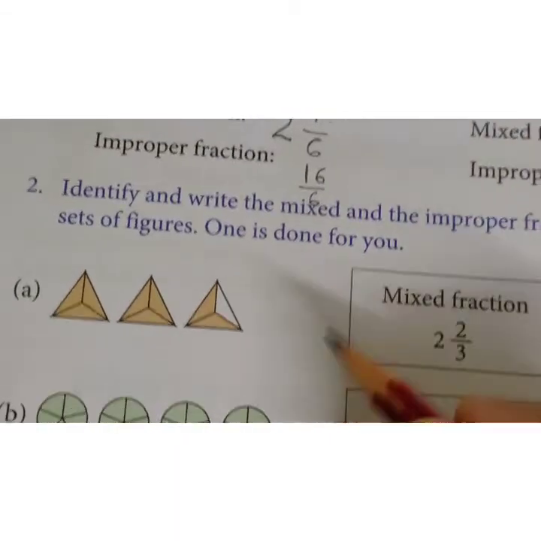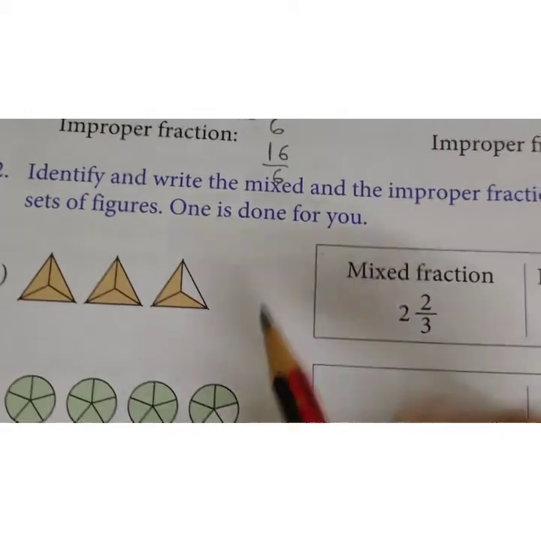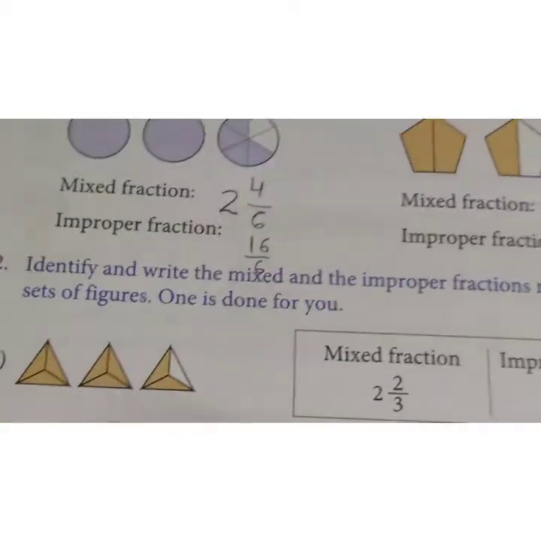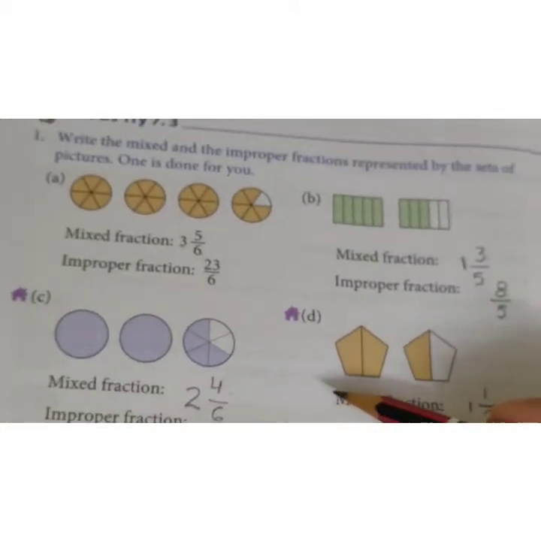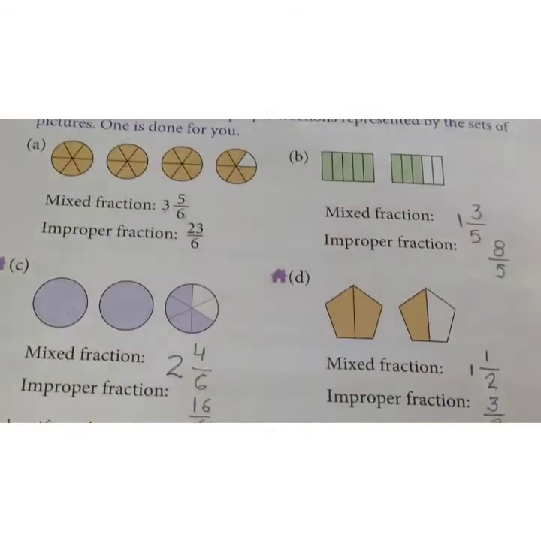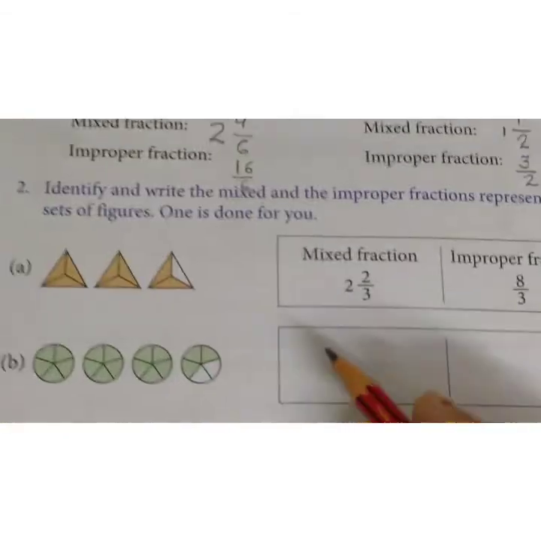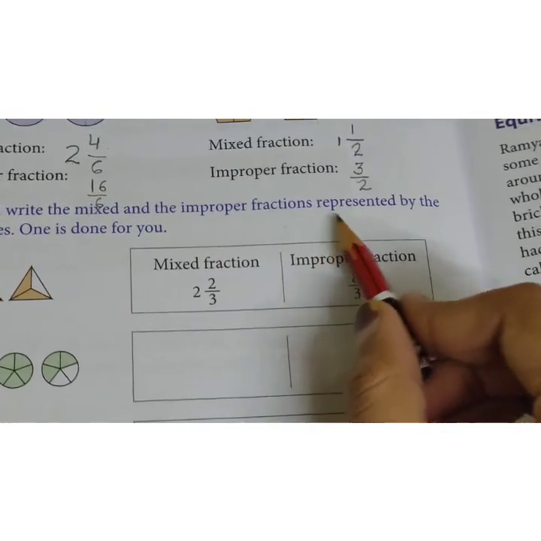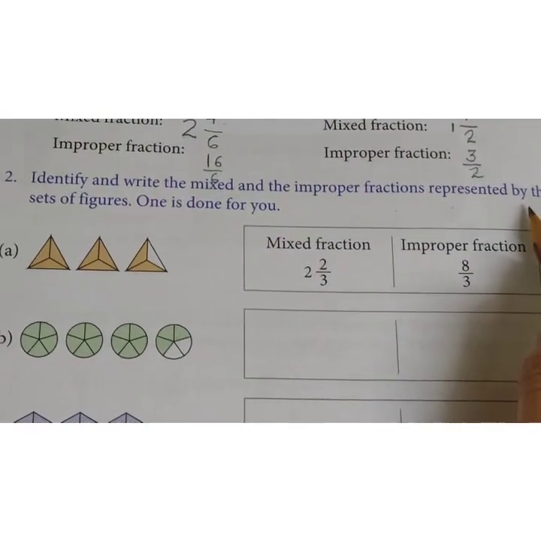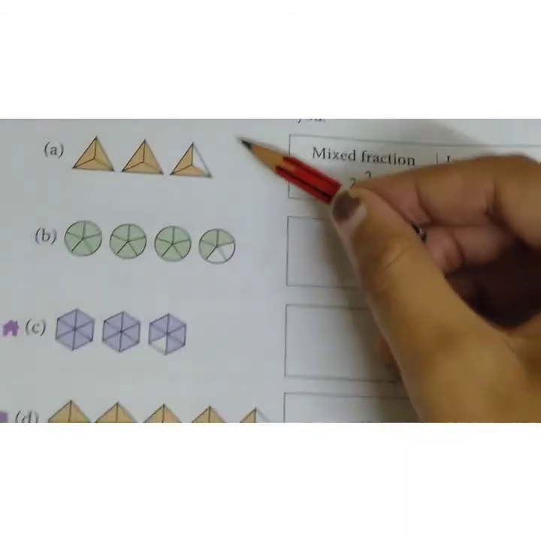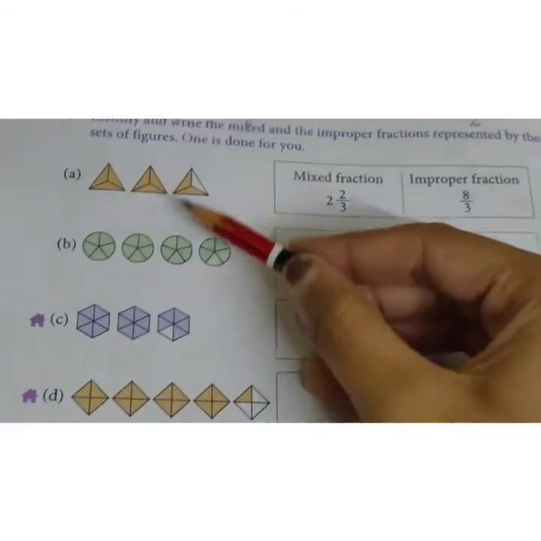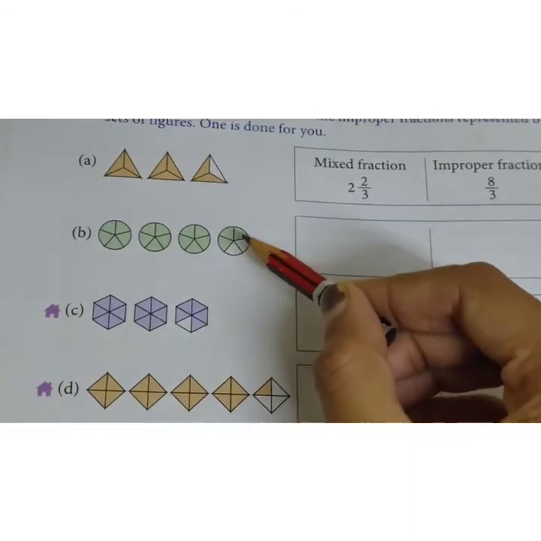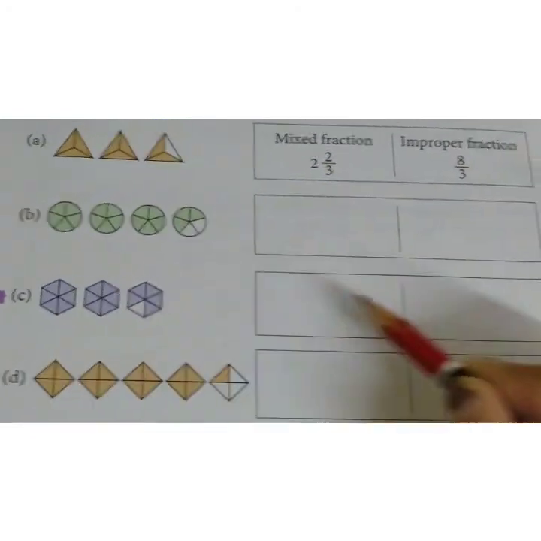Now that is our question number 2. This you have to do on your own, just like we have done question number 1. You have to do this on your own in your book only. So identify and write the mixed fraction and the improper fraction represented by the sets of figures. One is done for you. You can see these figures, kids. Part A is already done here. You have to do just B, C and D in your book.